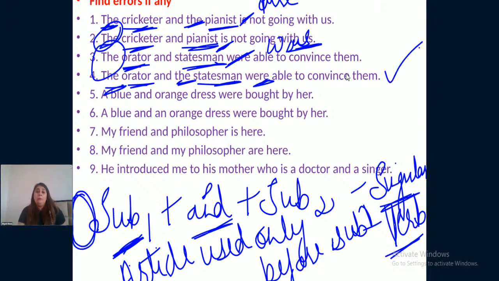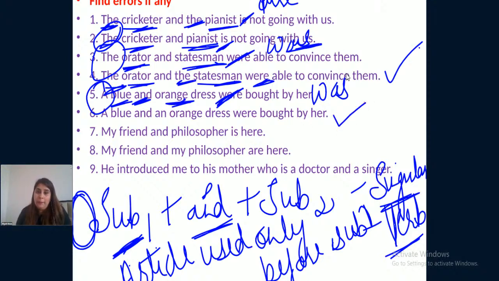Correct: A blue and orange dress was bought by her. Two subjects, just a single article, which means a single dress has two shades of color in it, blue and orange. Dress was bought. A blue and an orange dress were bought by her. That means she bought two dresses. One is of blue color and one is of orange color.